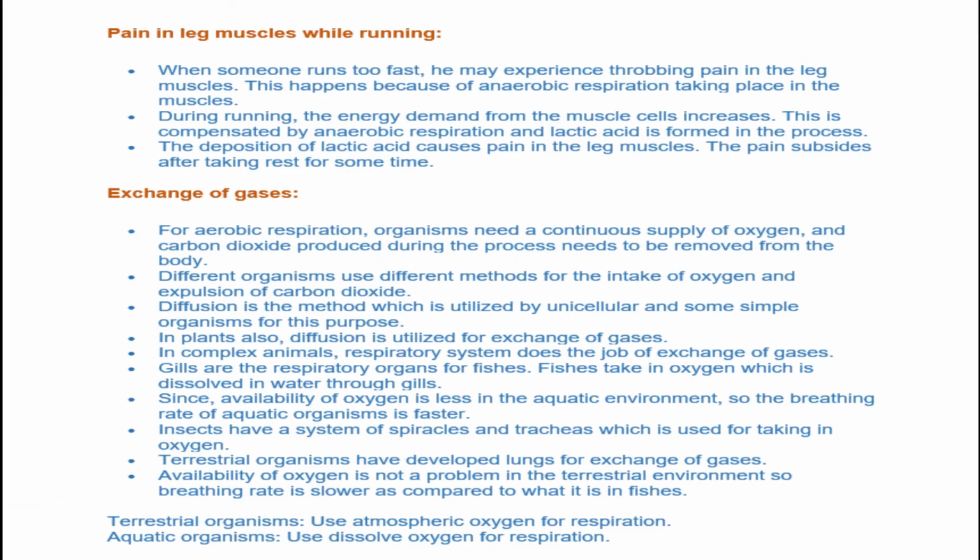Terrestrial organisms have developed lungs for exchange of gases. Availability of oxygen is not a problem in the terrestrial environment, so breathing rate is low compared to that in fishes, as dissolved oxygen in water is less. Terrestrial organisms use atmospheric oxygen for respiration, while aquatic organisms use dissolved oxygen for respiration.